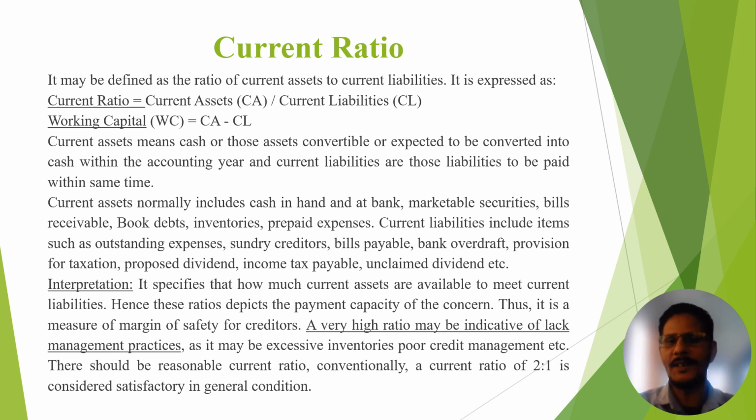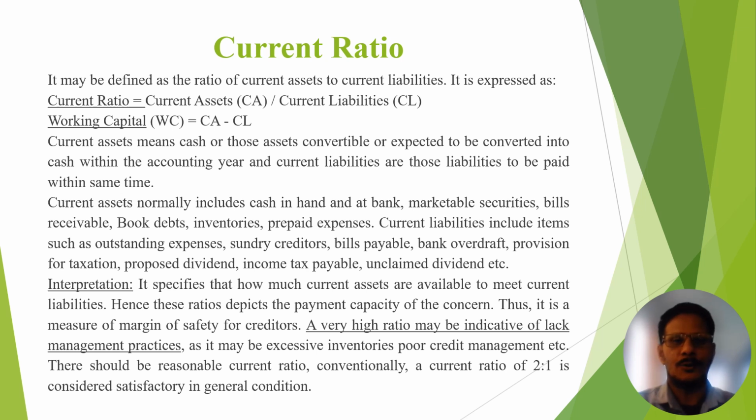Now, under current liabilities, we can include outstanding expenses, sundry creditors, bills payable, bank overdraft, provision for taxation, proposed dividend, income tax payable, and unclaimed dividend. These are the current liabilities.